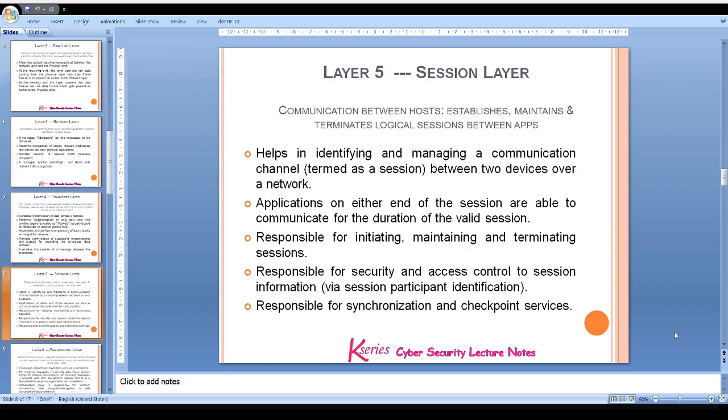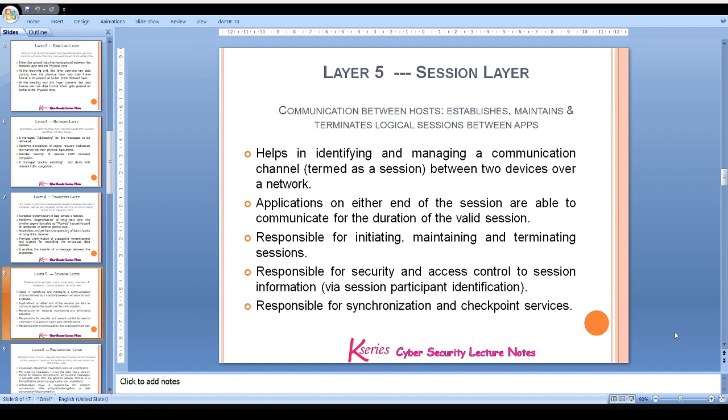Now comes layer 5, which is our session layer. Communication between two hosts is managed in the session layer. It establishes, maintains, and terminates logical sessions between different applications. It helps in identifying and managing a communication channel, termed a session, between two devices over a network. Applications on either end of the session are able to communicate for the duration of the valid session.